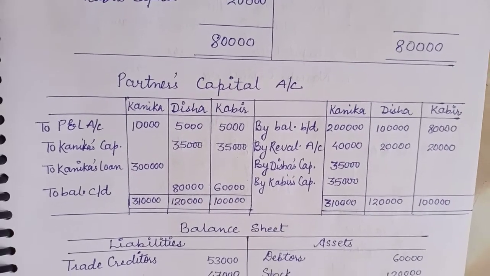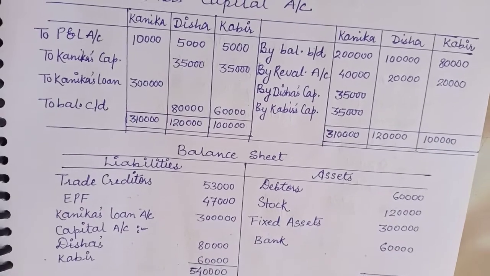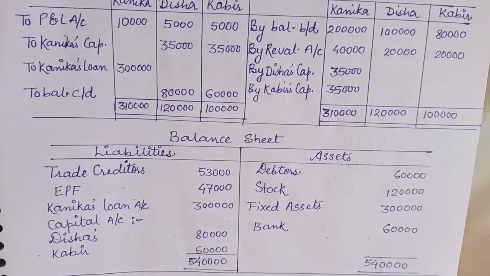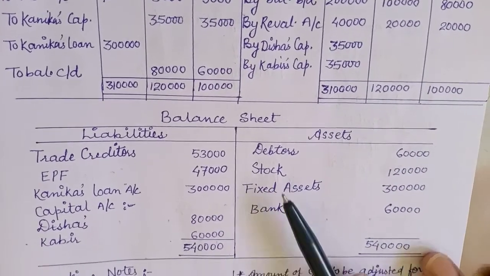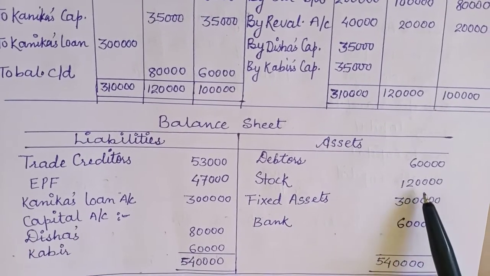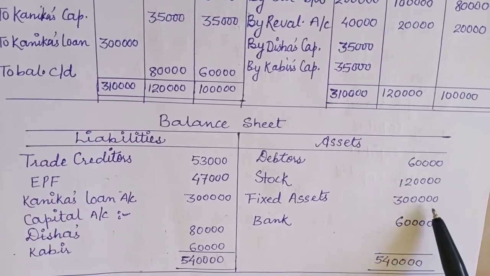Now the easiest part of this question will be the preparation of the balance sheet. We have to write the changed values of all the assets and liabilities. Debtors, was there any change? No. So 60,000 I have written. Stock was to be appreciated to 120%, 20% was to be increased, so 20% I have increased. Fixed asset at 3 lakh it was to be written, so I have written that.